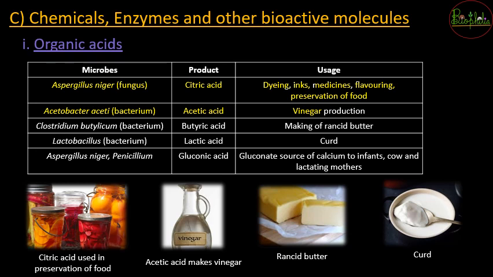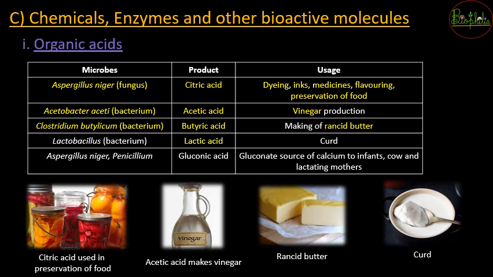The third acid is butyric acid. Butyric acid is produced by a bacteria called Clostridium botulinum, and this butyric acid is used in preparing rancid butter. So in the preparation of rancid butter, microbes are again useful indirectly.